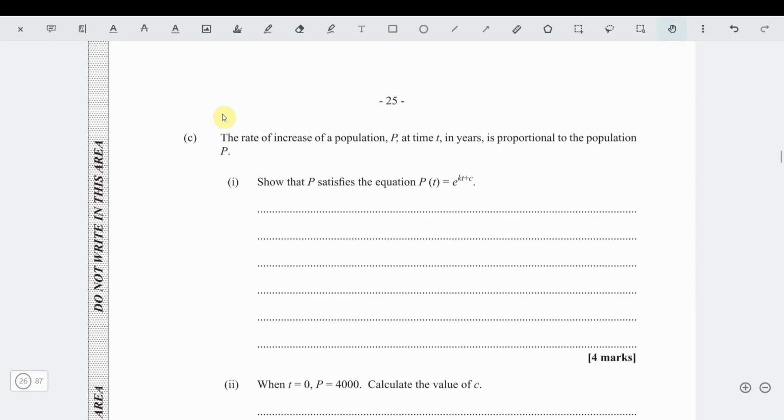Part C says the rate of increase of a population at any time is proportional to the population P. Rate of increase is what? Increase of the population. Now guys, look at what I'm saying. Rate is always what again? Time. You see why question 5 did word it bad? Rate of increase is always with respect to time.